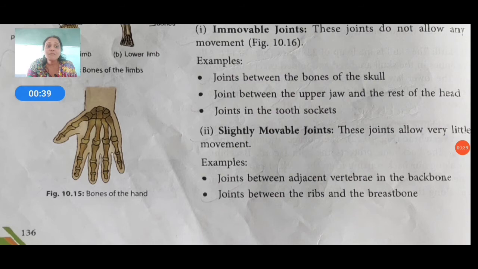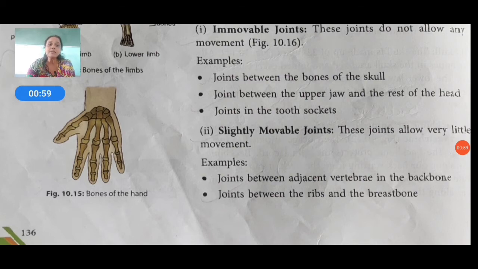Then slightly movable joints. These joints allow very little movement. They are called slightly movable because they do not move our parts freely. They allow little movement, so they are called slightly movable.